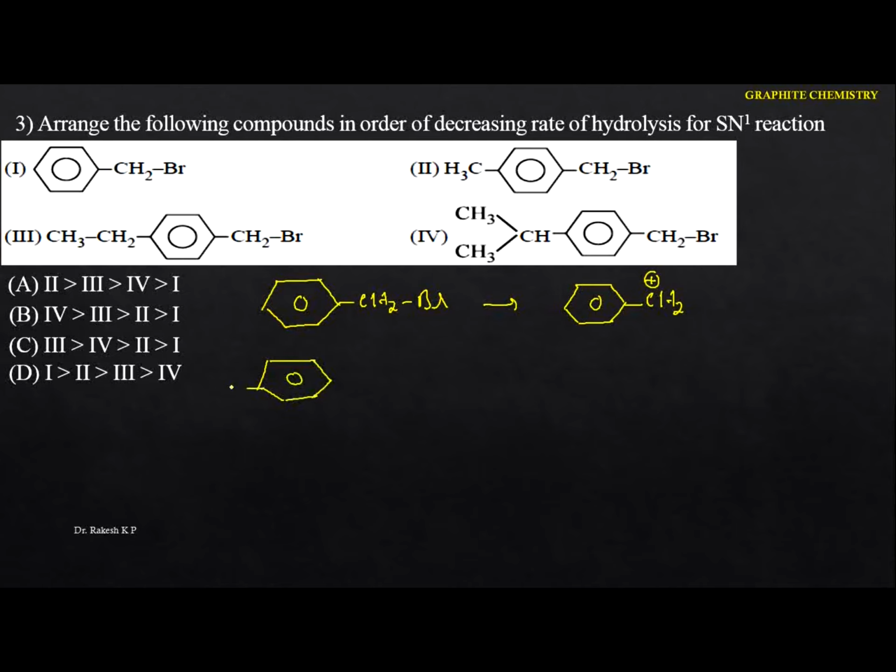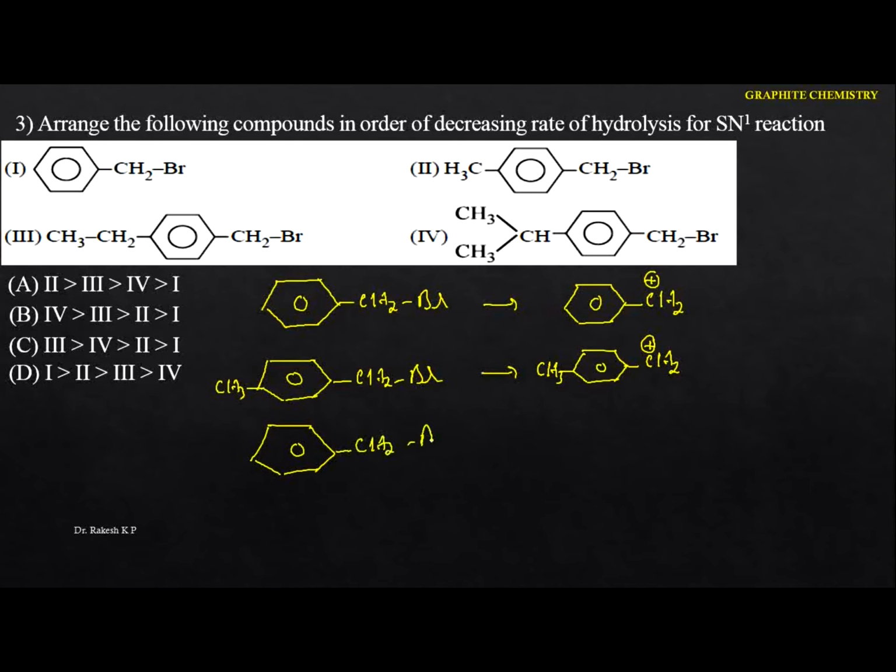Here what you are having is the CH3, and here this is the CH2, that is the Br. Okay, it dissociates to give the respective benzyl carbocations. And in the para positions we are having the CH3. So similarly for the third one we are having this one. Okay, so here we are having the benzyl bromide.